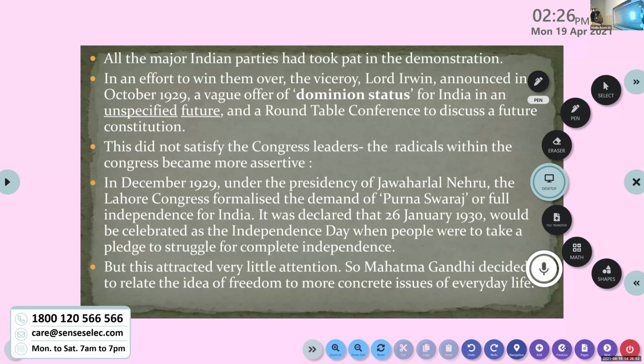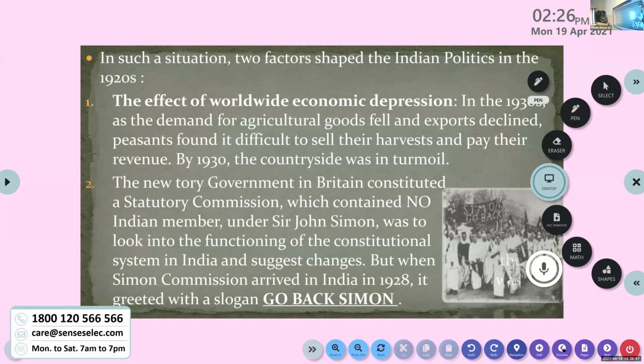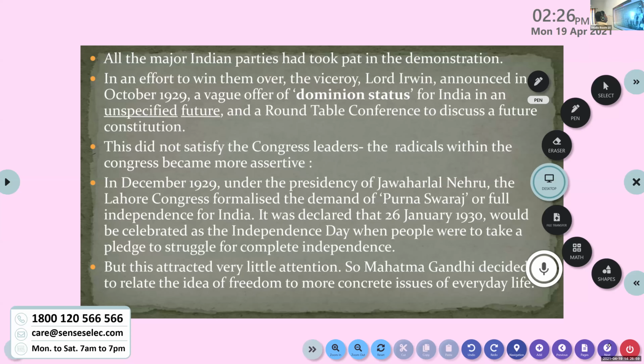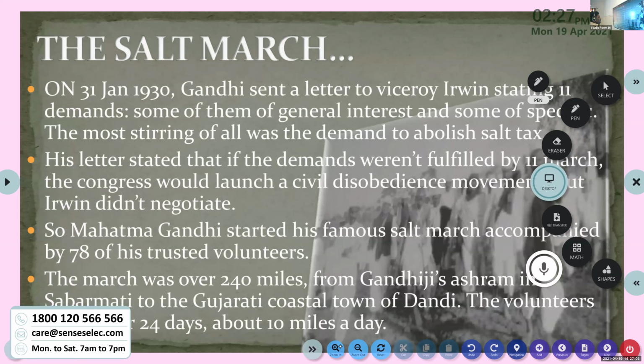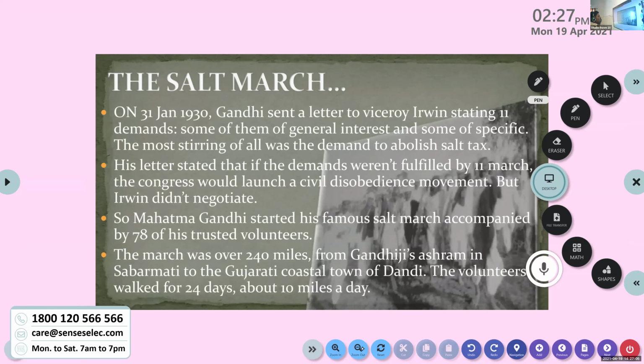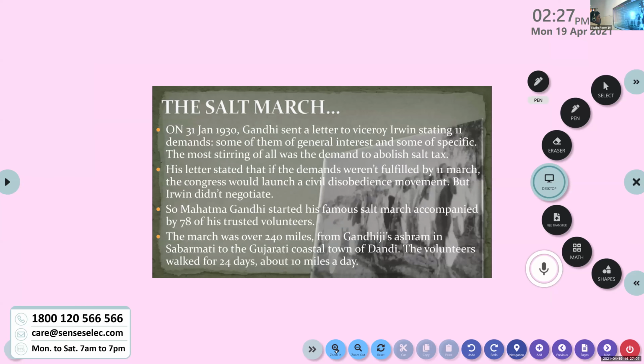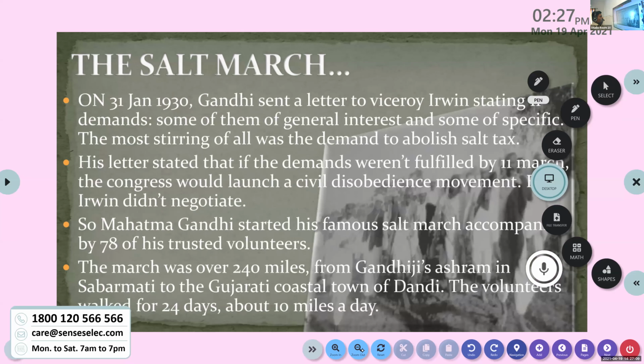So you can see here, it is the Salt March. Please check that in your textbook also. Can you see the board now? Hello? Yes, sir.